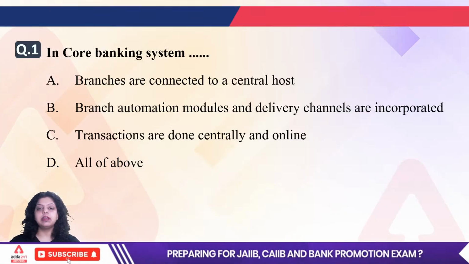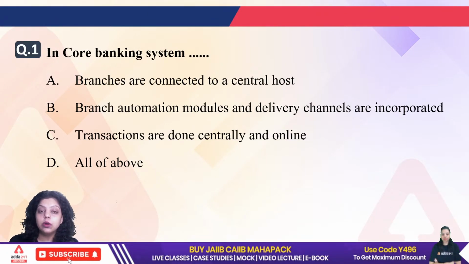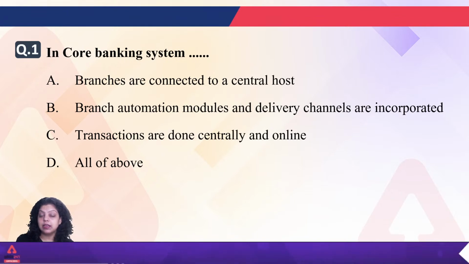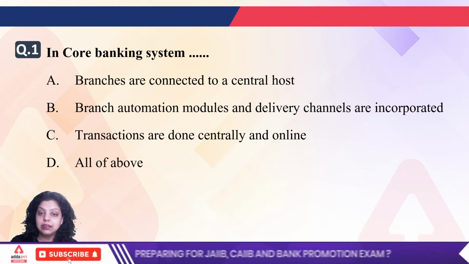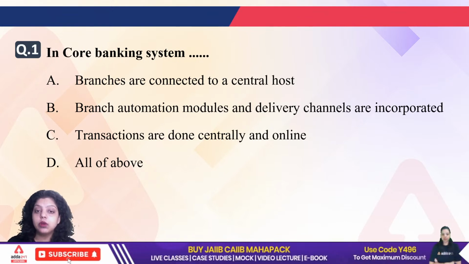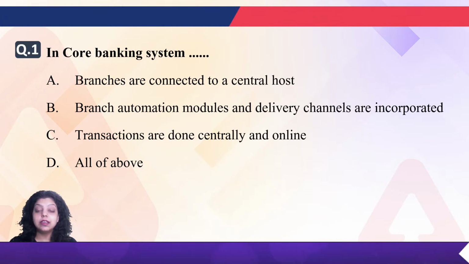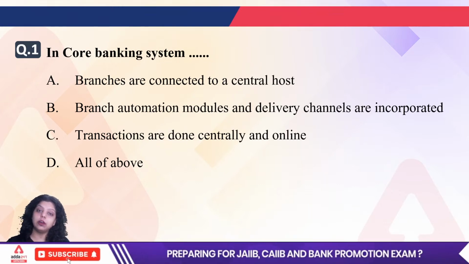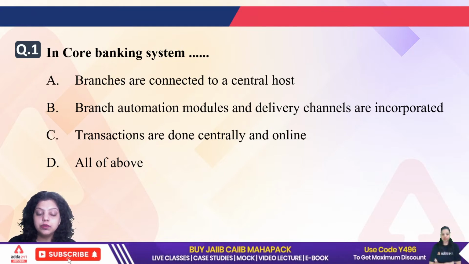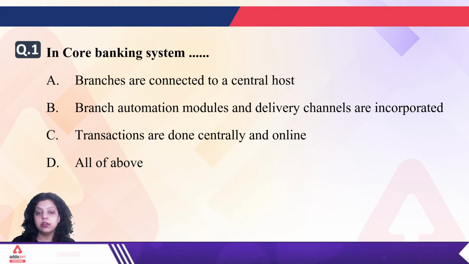Now let's start with the first question, which is related to the core banking. So it is asking, in core banking system, which of the following things happens? First is saying branches are connected to a central host. Second is saying branch automation modules and delivery channels are incorporated. Third is saying transactions are done centrally and online. And fourth is saying all of the above.